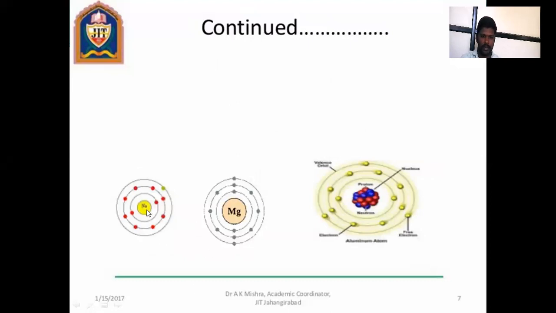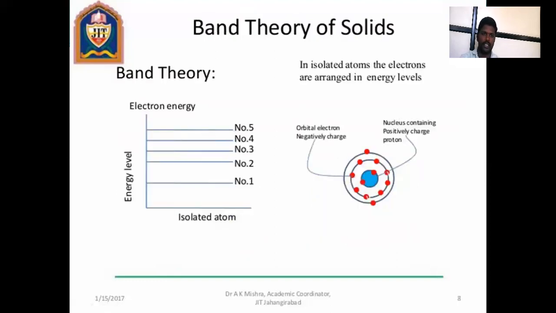Next example, sodium and magnesium. The outermost orbit of sodium has 1 electron and magnesium has 2 electrons. That is why they both are metals. Then the band theory of solids. Then the number of isolated atoms and number of energy levels. म्हणजे first orbit, second orbit, third orbit, fourth orbit, and fifth orbit.